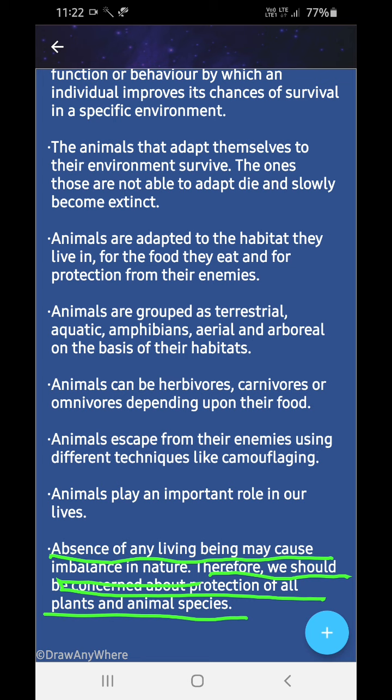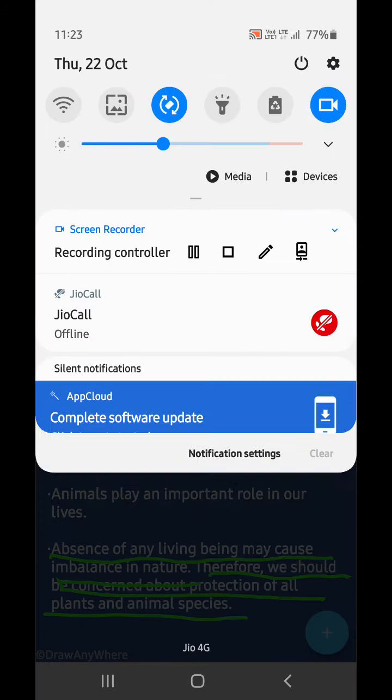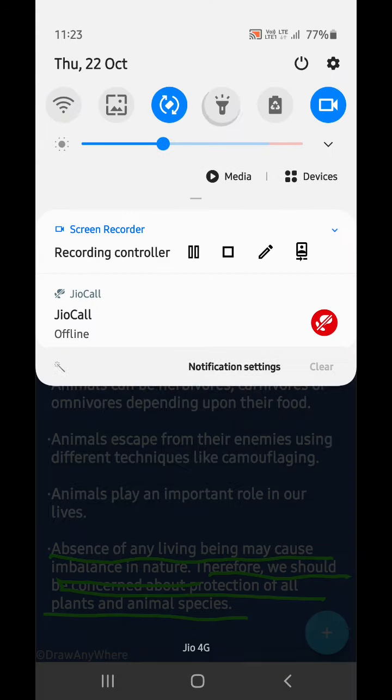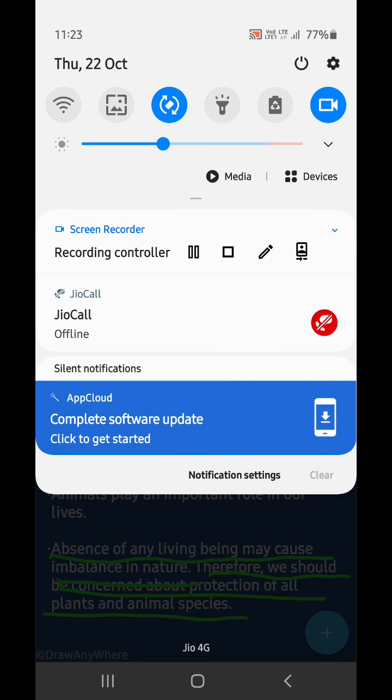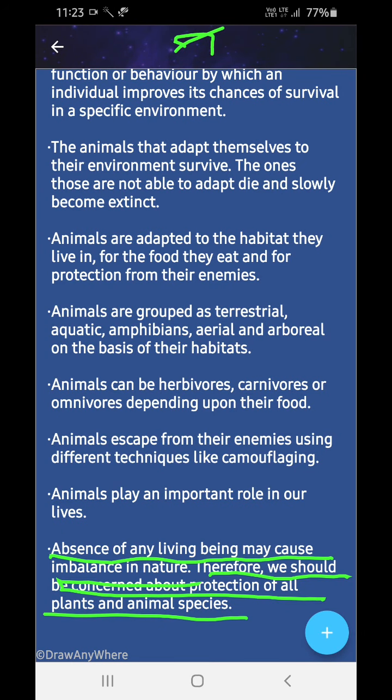Now, imagine one day the deer are missing. They are extinct. Suppose a deer is extinct. Then what will happen? A deer is a herbivore, right?